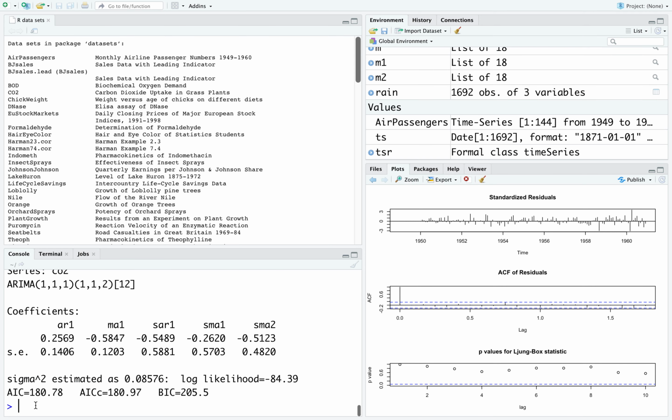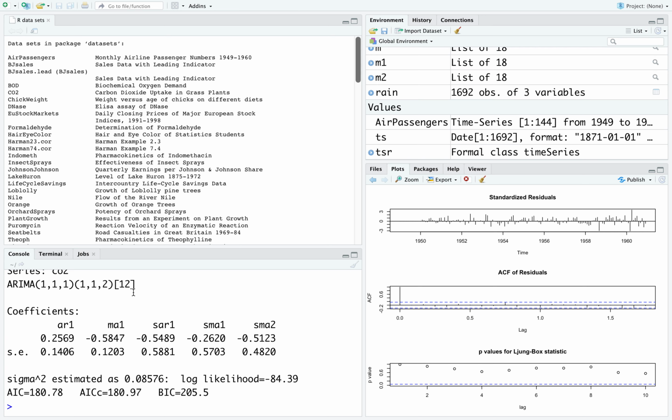And what does it tell me? It says we should be running ARIMA (1,1,1)(1,1,2)[12] on the CO2 data set. That means one autoregression, one initial differencing, one moving average, then again the same for the seasonal part, and then two moving averages, and the seasonal period is 12.